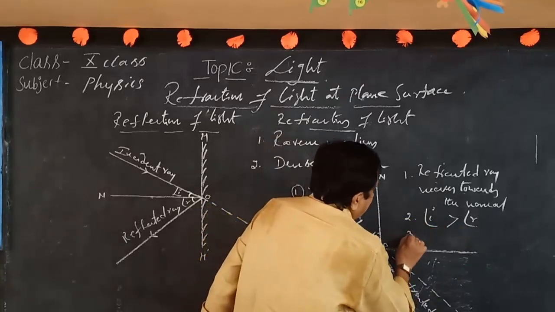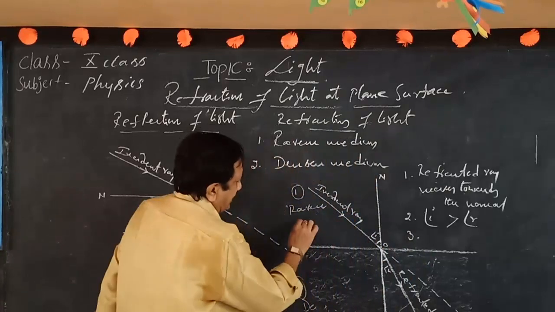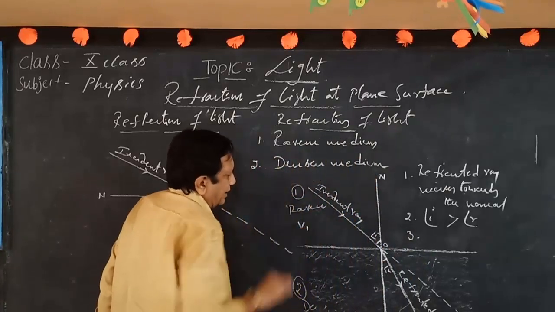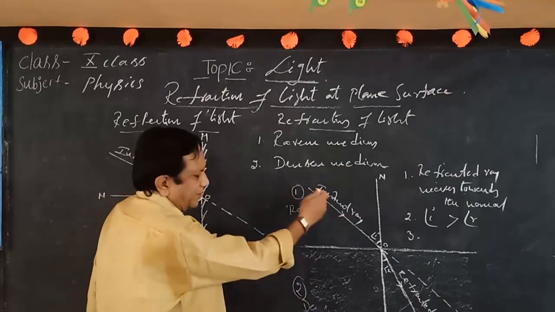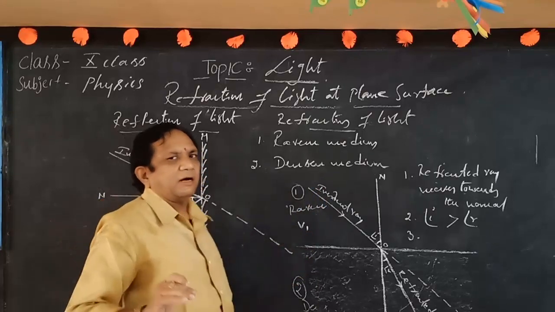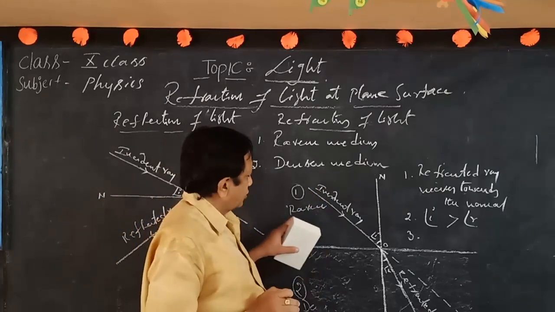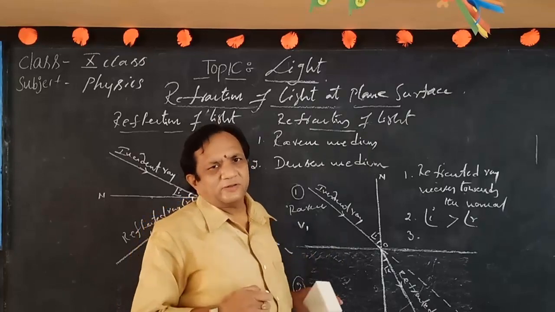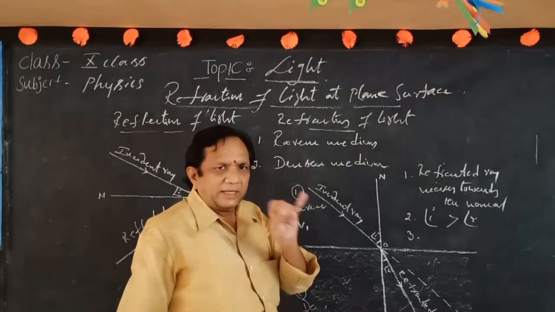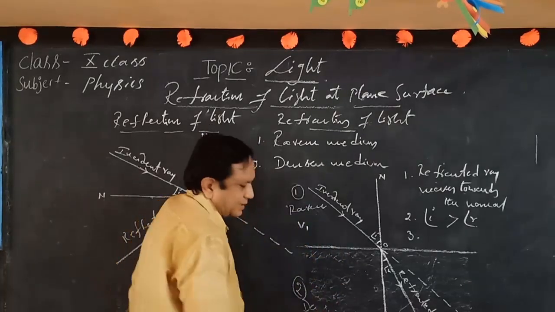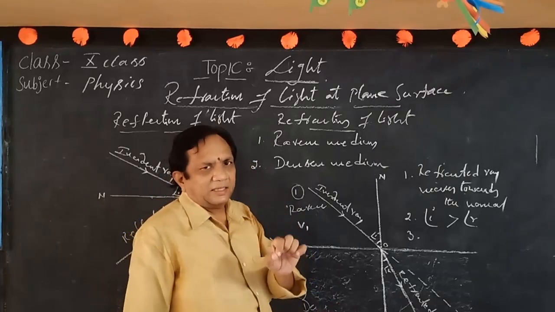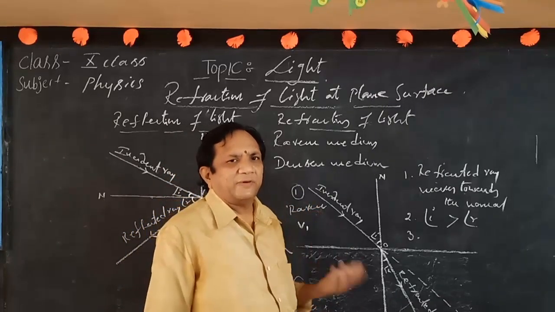Another property to consider is the velocity of light in the rarer medium, taken as v1. If the medium changes, the velocity of light also changes. Three important properties of waves are velocity, wavelength, and frequency.